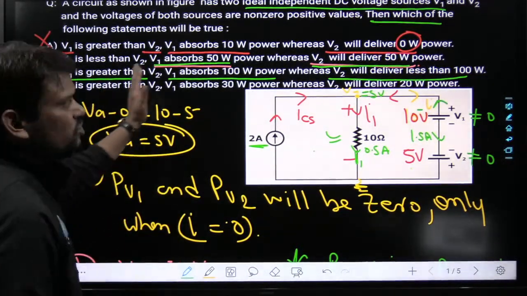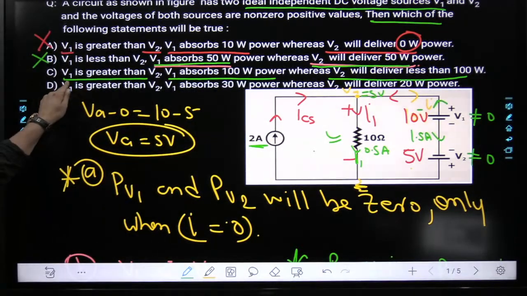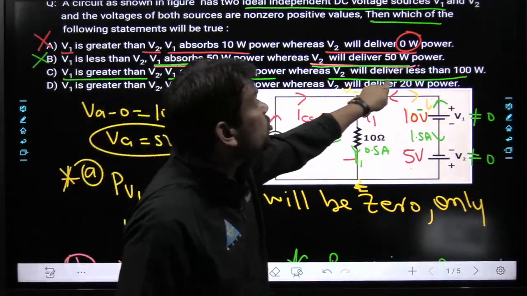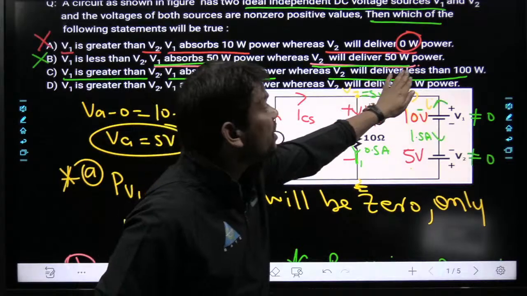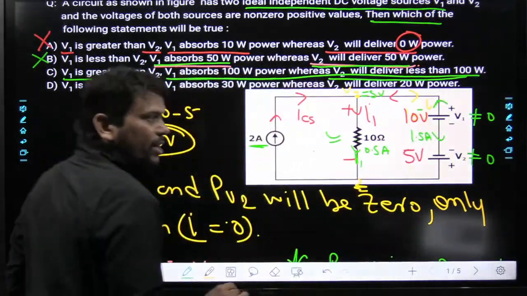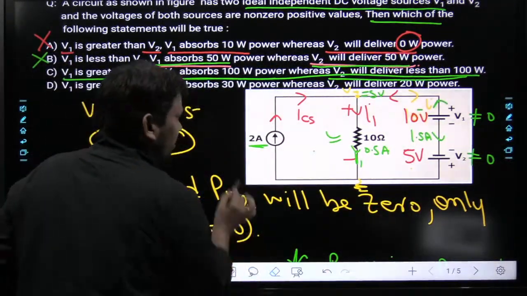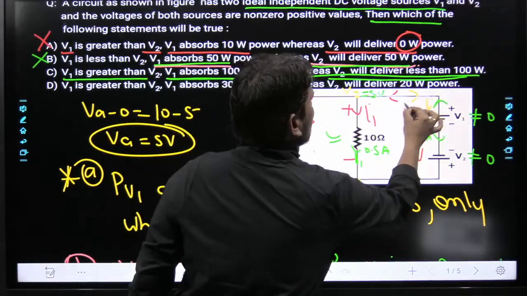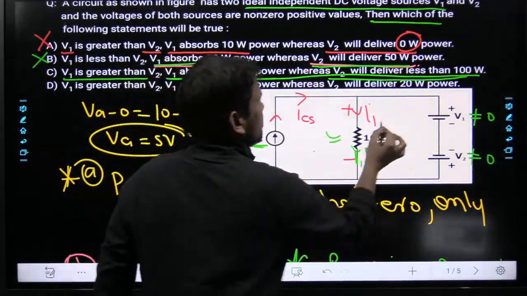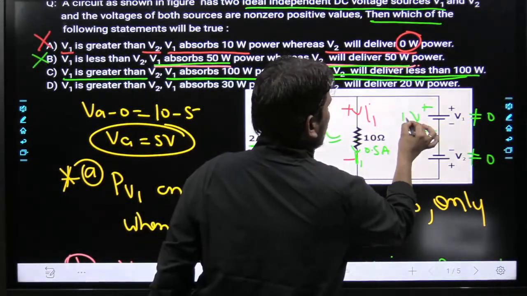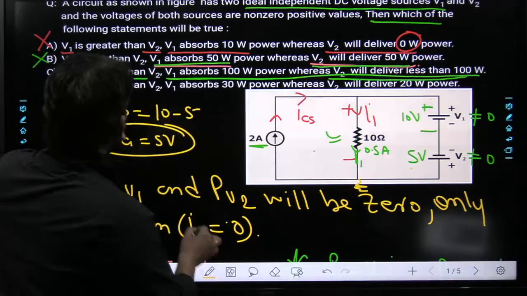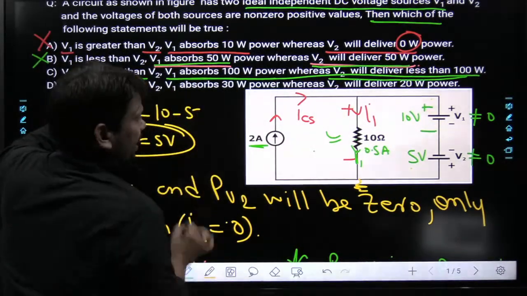Now I want to analyze this option. So what is this option? V1 is greater than V2, then V1 absorbs 100 watt and V2 will deliver 100 watt. Sorry, V2 will deliver less than 100 watt. Now this statement I want to check in this circuit. So this is the analysis of the circuit. Now I want to consider that thing. So see properly, I want to remove all those things and just mention, beta, this is some plus 10 volts and this is some 5 volt. Okay, done. Now in this situation he is saying V1 absorbs 100 watt.